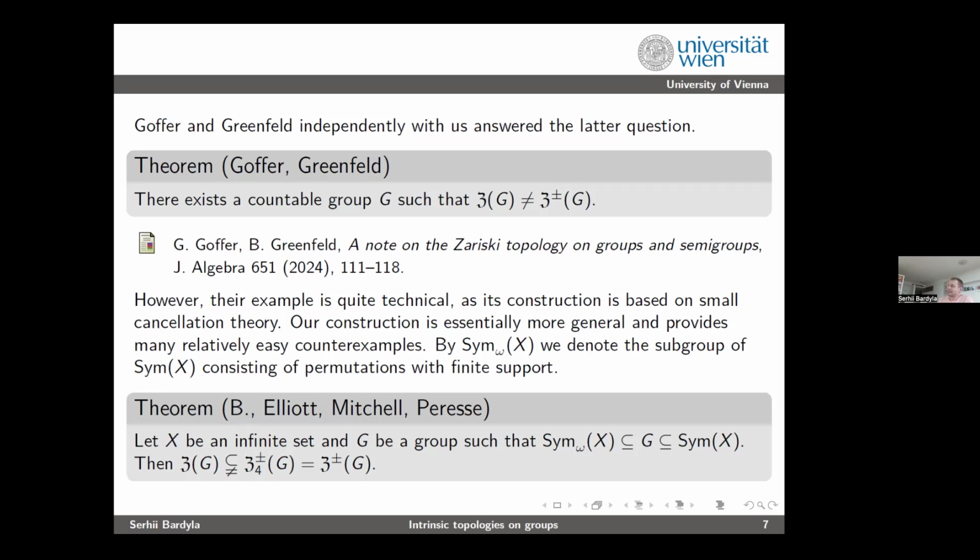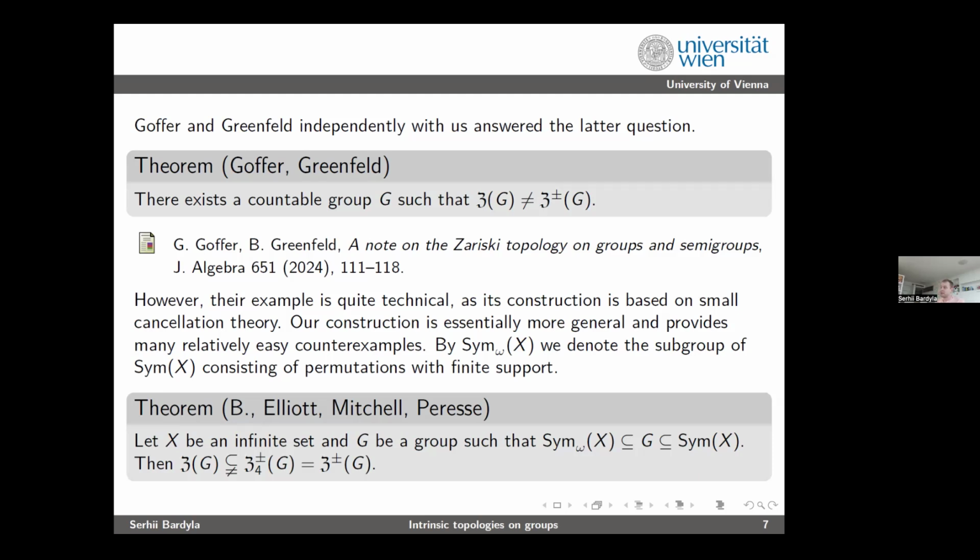However, their example is quite technical because it is based on the so-called small cancellation theory, the theory which allowed Shelah to construct his famous Shelah group. So this is very technical stuff and not clear to a broad audience. Our construction, on the contrary, is essentially more general and provides many relatively easy counterexamples. Moreover, we provide a full class of counterexamples, and they provide only one. So that's an excuse for publishing this result later.